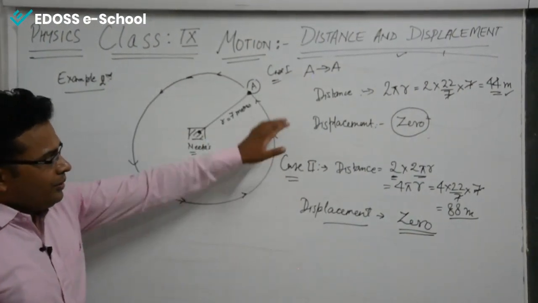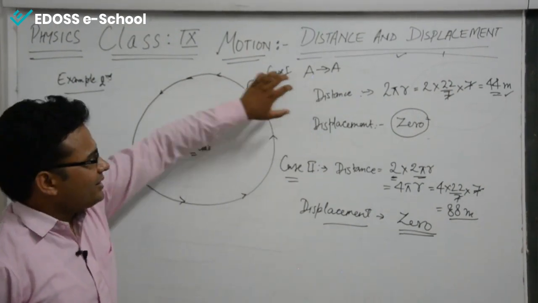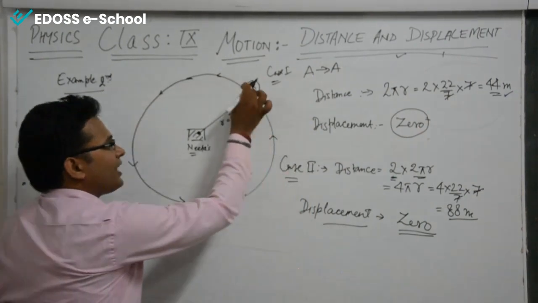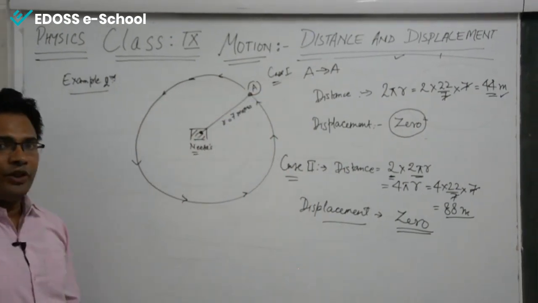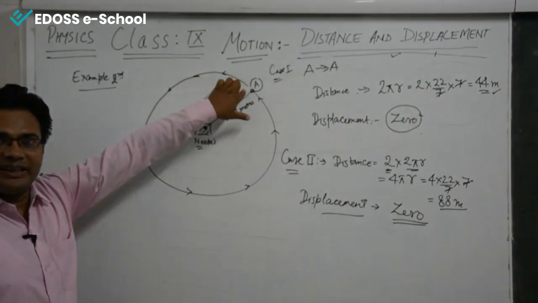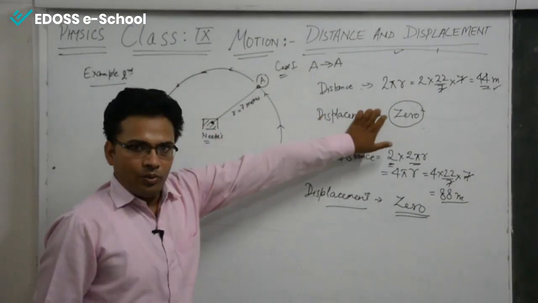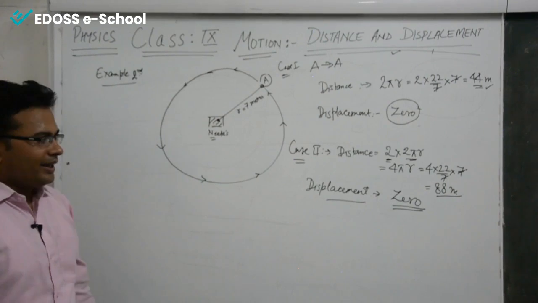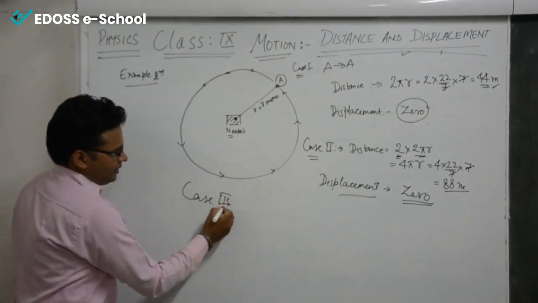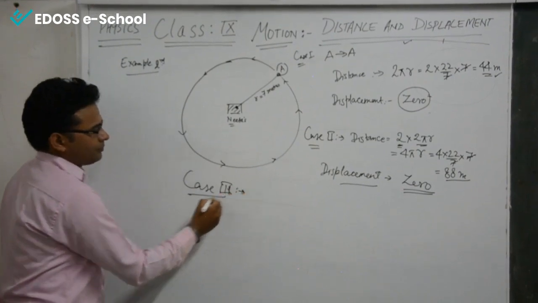So the displacement again is 0. So you understood what is distance? The distance is the actual path traveled by the body. The displacement is the shortest path traveled by the body. The shortest path from point A to point A always remains 0. In both the cases it is 0. Now consider case number 3.